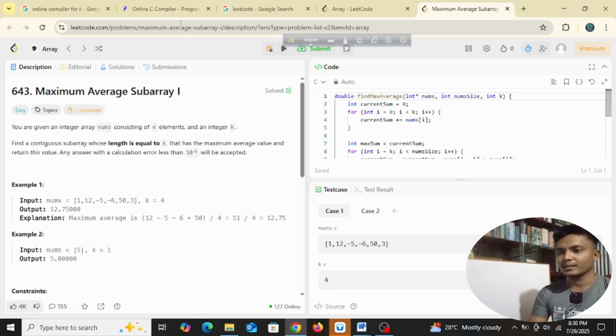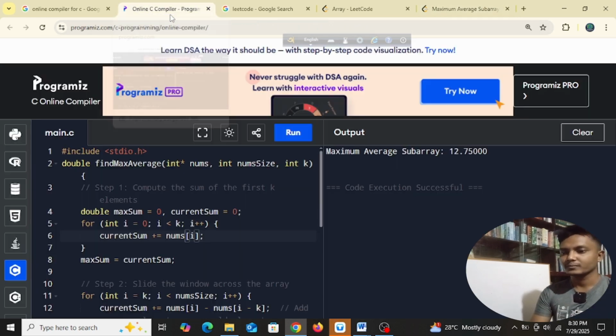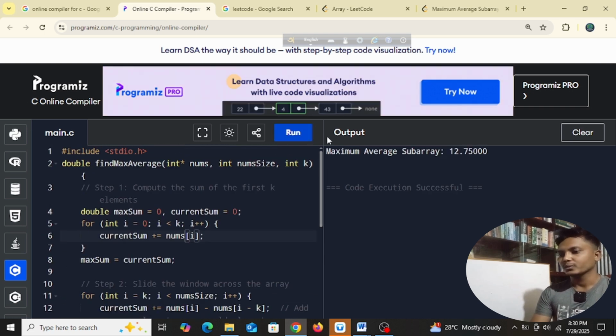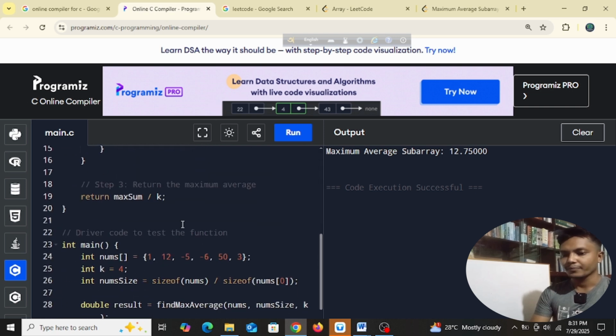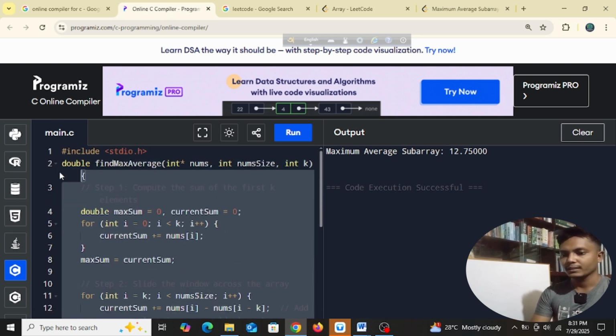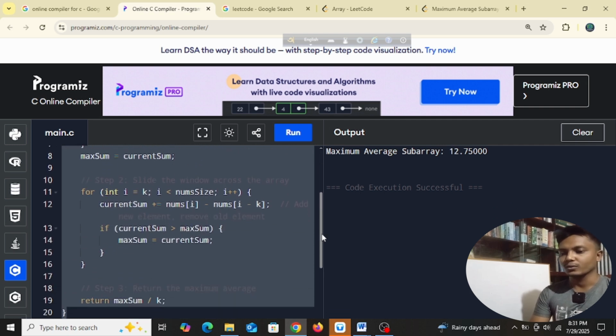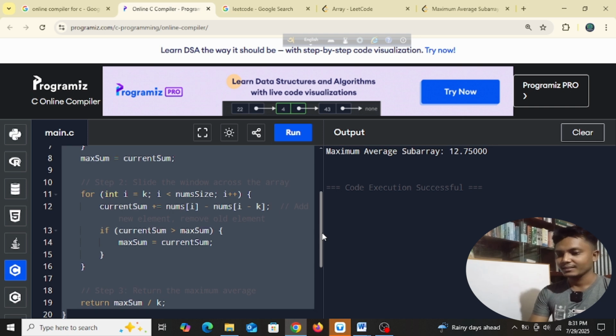Let's start visualizing the code, right? So here is our code. If you just put this code on LeetCode, you will pass the test, right?